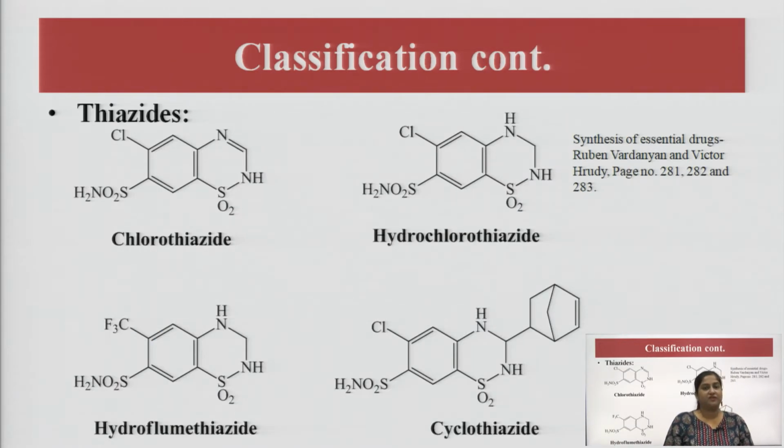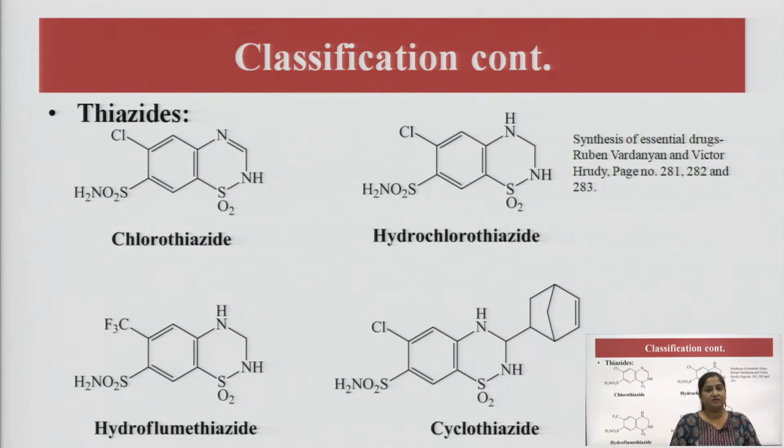The next class is thiazides, again a very important class of diuretics. It has several drugs like chlorothiazide, hydrochlorothiazide, hydroflumethiazide and cyclothiazide.